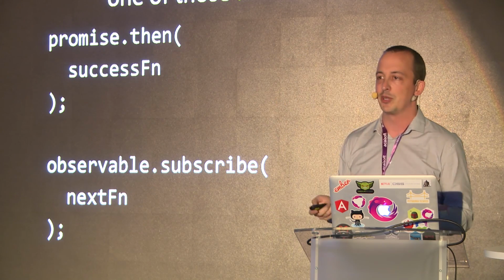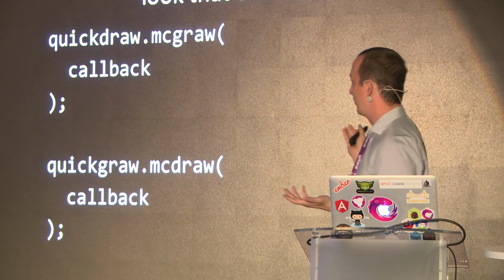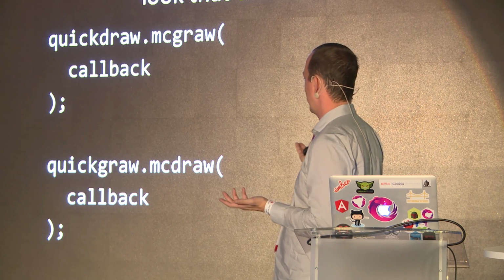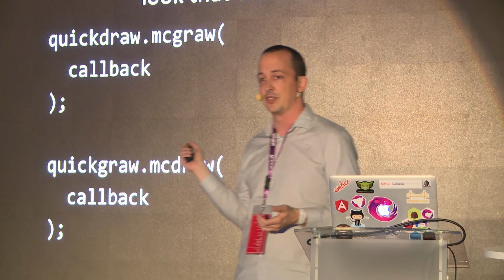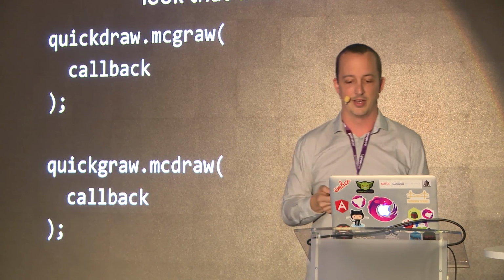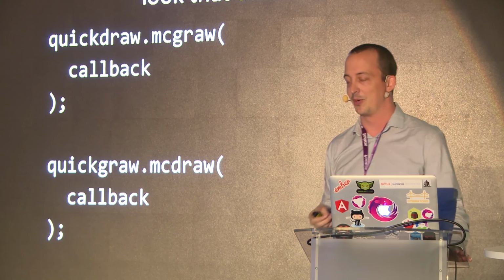This is what you're most commonly going to see. And now they're pretty much the same shape. If I went in and renamed them to something else that looked kind of similar, like Quick Draw McGraw and Quick Draw McDraw, it looks exactly the same. It's JavaScript. You could do this if you wanted. I don't recommend it. Or if you do, please send me the repo because I'd love to read it.